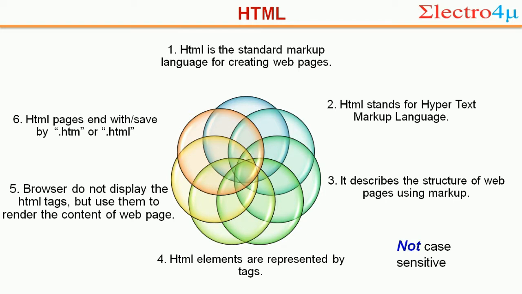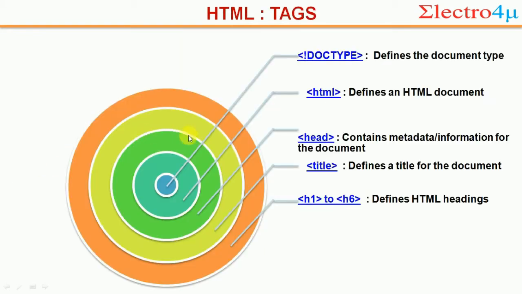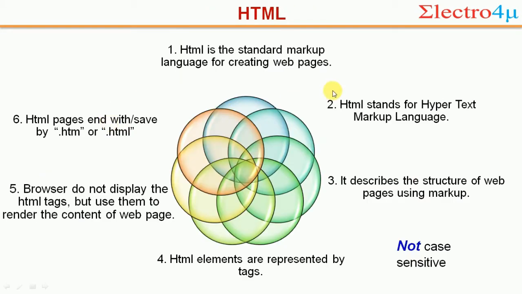So who is the boss? The boss is the browser. The browser displays the content of web pages, rendering it instead of showing the HTML tags. So the browser is the CEO of this company. The web is a company, and in this company the browser is the CEO, and HTML is the top-level employee. The top-level employee helps the browser display the content on the web.